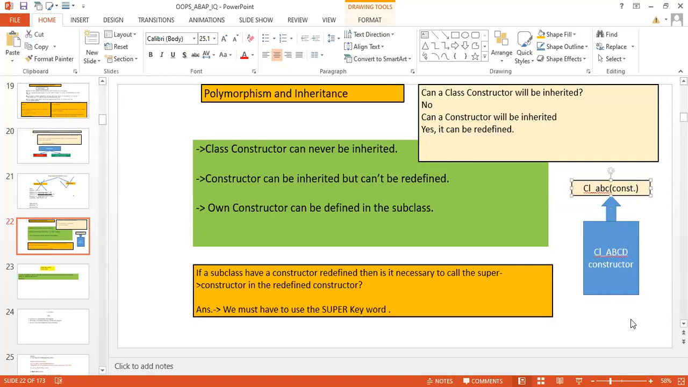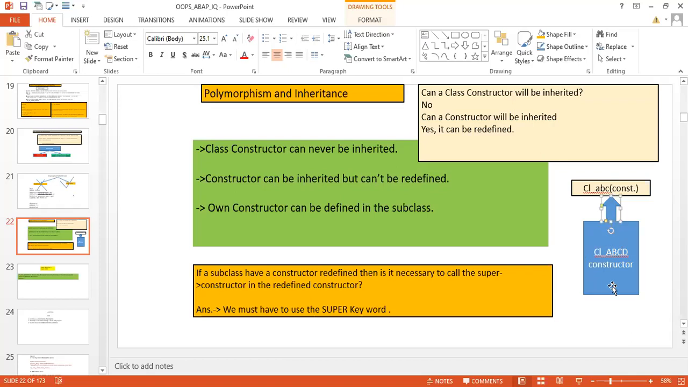Because if we want to call the super class constructor, then we have to write the super keyword. Otherwise it will call only its own class constructor. Yes, you are right. I think there is no concept of redefining a constructor, because I have written it here. Yes, redefining the constructor is not possible. That is true. And two constructors with the same name is also not possible.